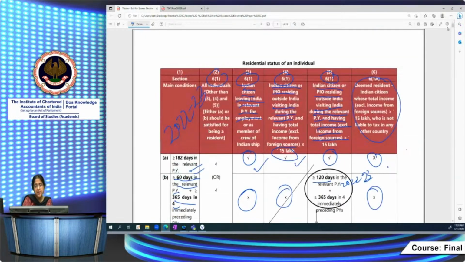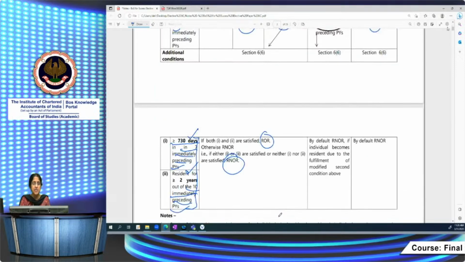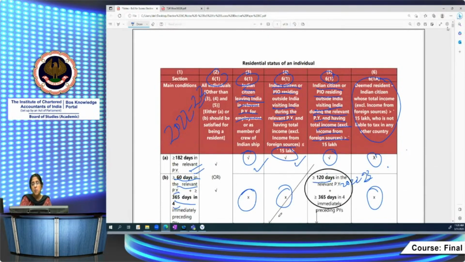This is in all the cases, but there are 2 cases where a person by default would be treated as RNOR without seeing the additional conditions. Which are those 2 cases? One is the deemed resident case, 6.1a deemed resident case. He will be deemed as a resident if you satisfy this condition: an Indian citizen whose total income exceeds 15 lakh and who is not liable to tax in any other country. He is deemed as a resident but not ordinarily resident. So when you are deemed as a resident, he'll become resident but not ordinarily resident.